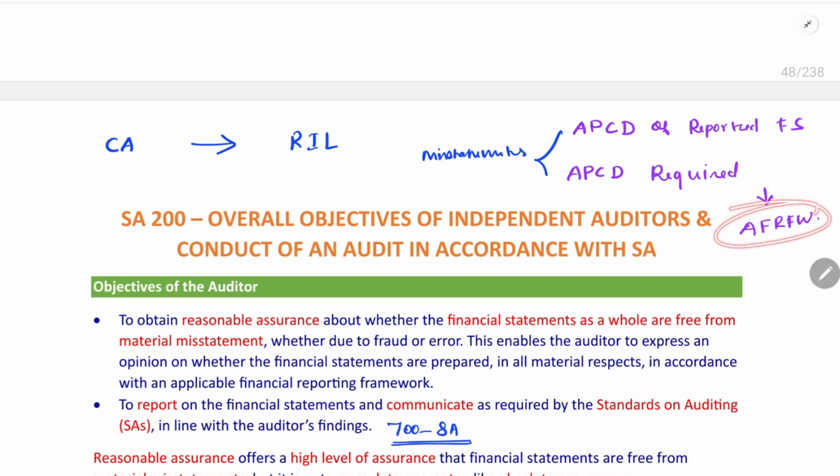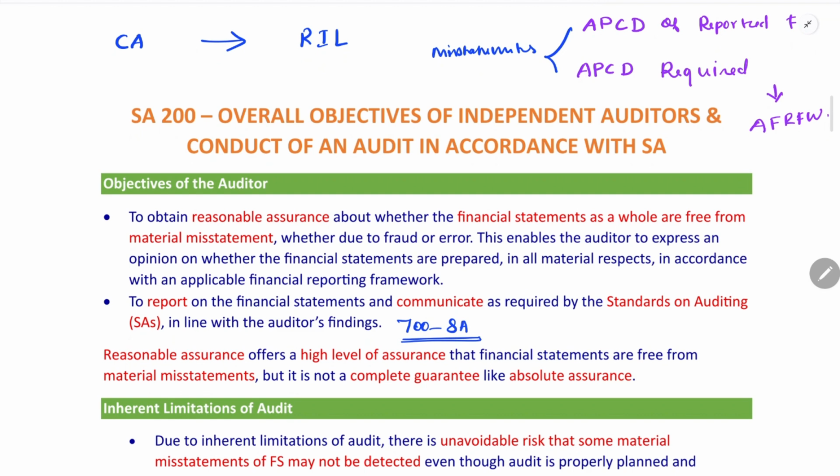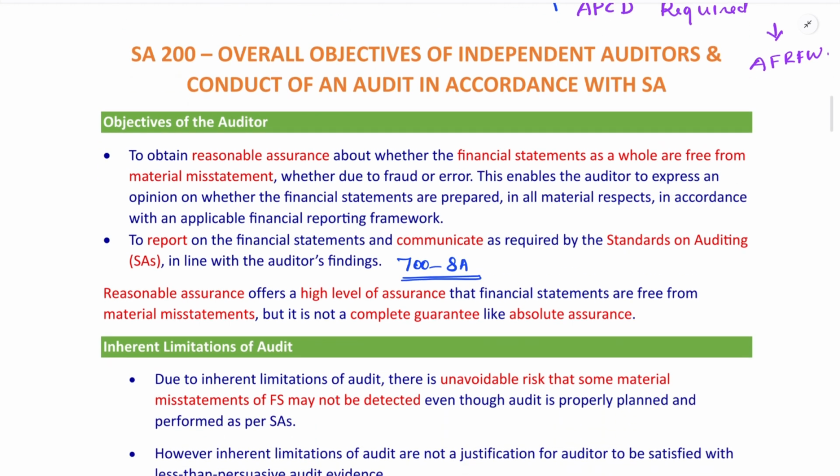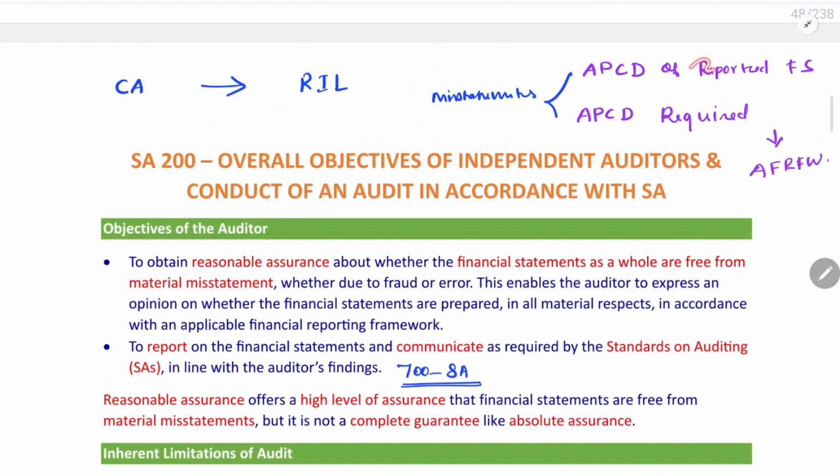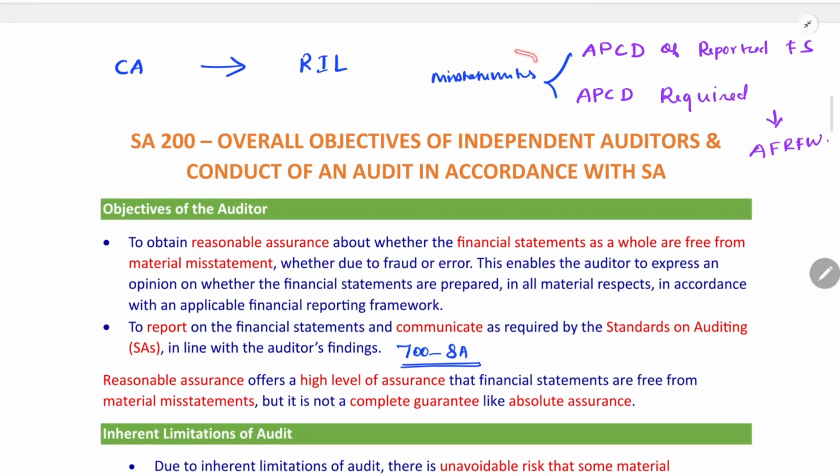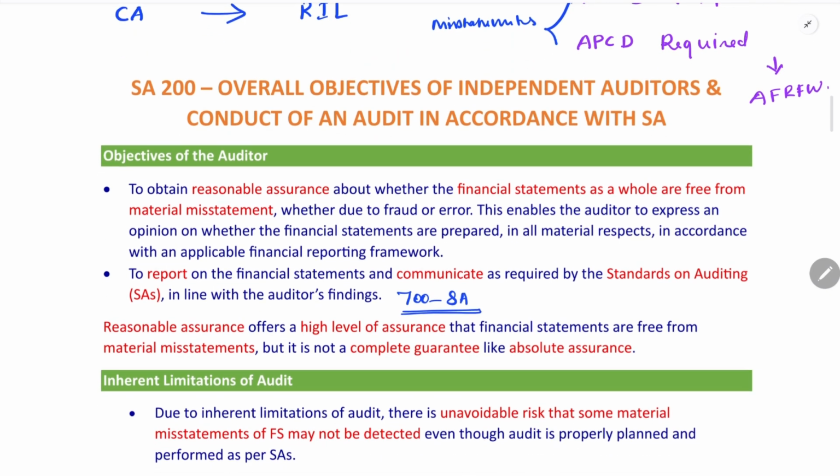What do you mean by applicable financial reporting framework? The applicable financial reporting framework means accounting standards, the accounting standards prescribed by ICAI. When there is a difference between what is reported in the financial statements and what is required by the applicable financial reporting framework, then it will lead to misstatement in the financial statements.